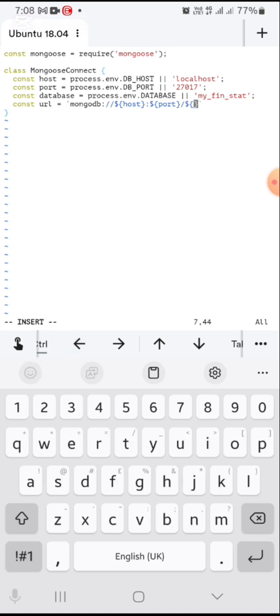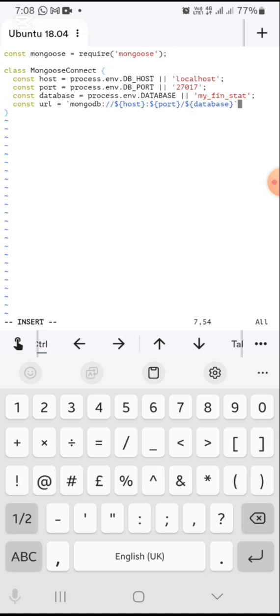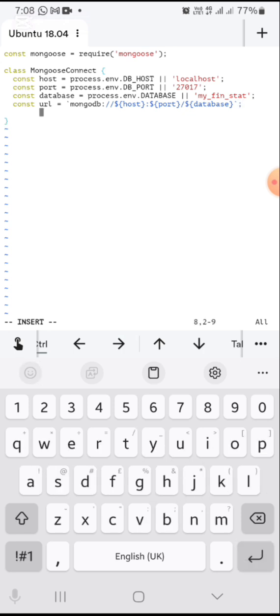Just call database, and that's it. And that's the beauty of using this symbol right here. You can just call your variables within the string, and it automatically gets the values and puts them in the string.